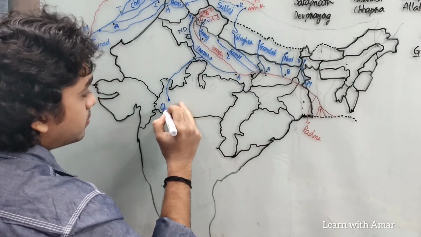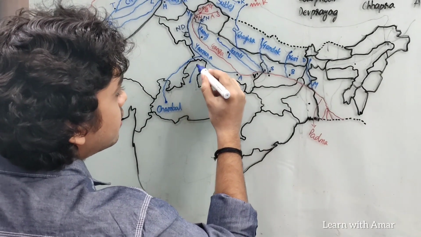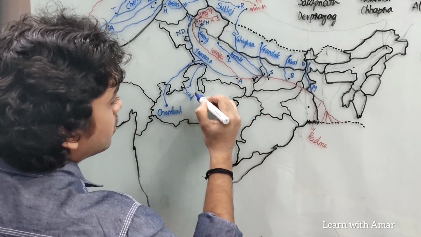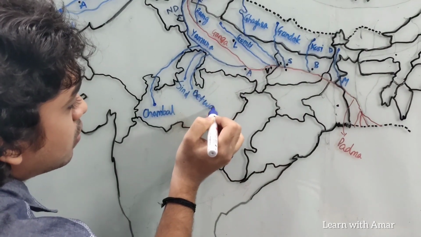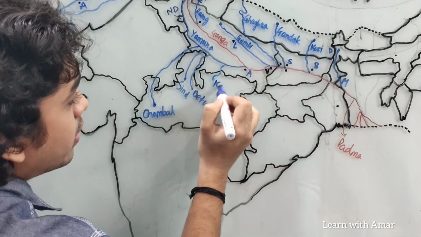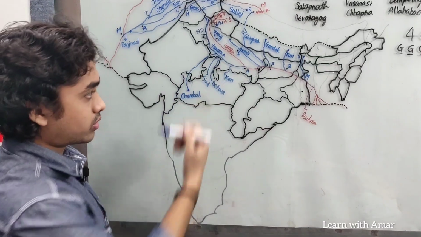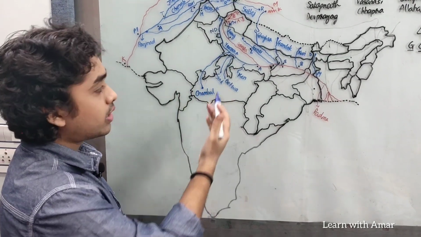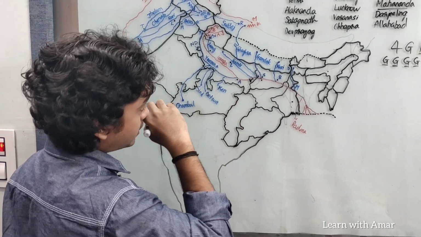This is Chambal. The second is this is Sindh. The third, this is Betwa, and the fourth is Ken. Interesting fact about these tributaries is they almost flow towards north. There are very few rivers in India that flow towards north, and these are some of them. Okay, then we come to the second right bank tributary of Ganga.